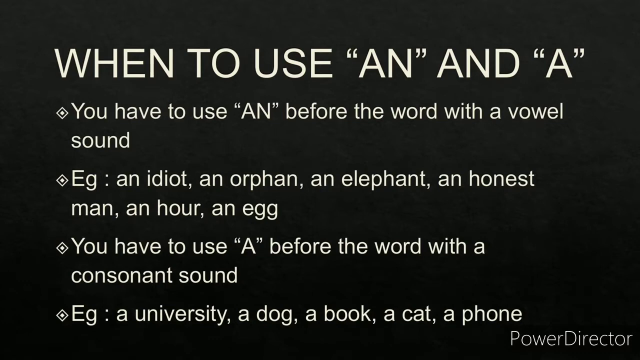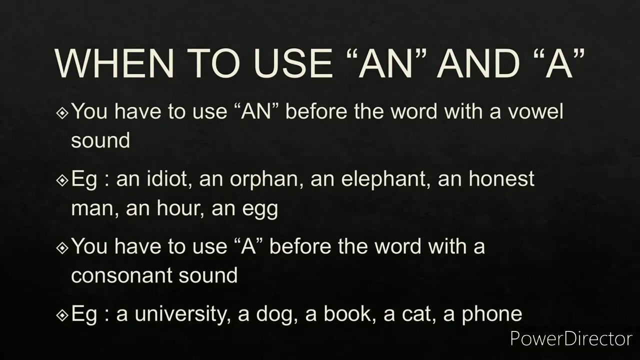For example, an idiot. Idiot begins with an e sound. E sound is a vowel sound. An orphan, o sound is a vowel sound. An elephant, is a vowel sound. An honest man, is a vowel sound. An egg, is a vowel sound.